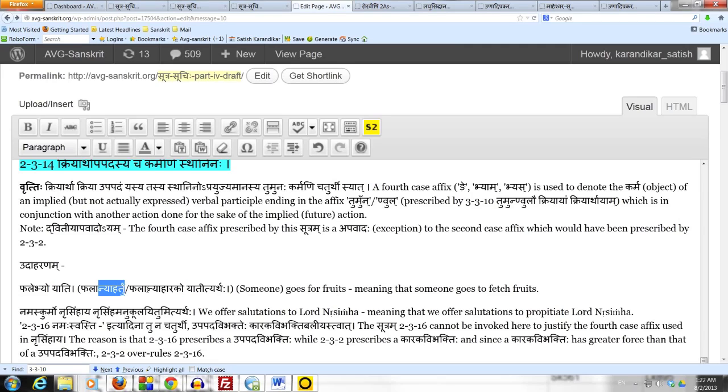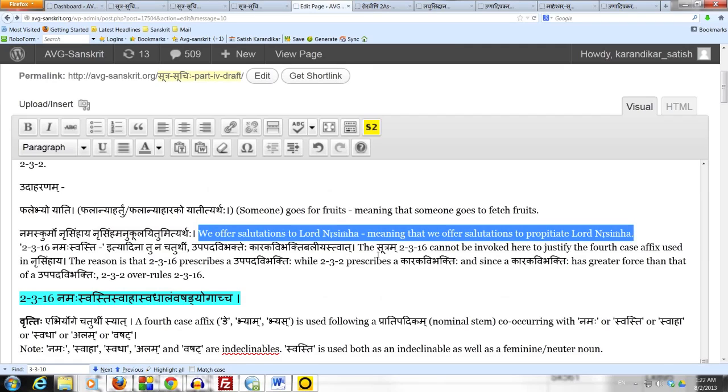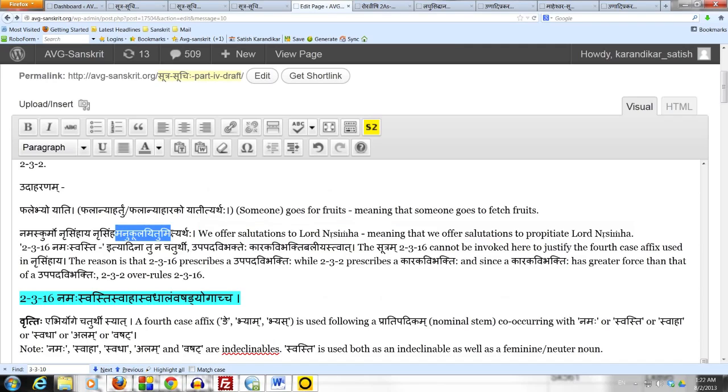The next example here is namaskurmo nrsimhaya. Nrsimham anukulayitum ityarthaha. So we offer salutations to Lord Nrsimha, meaning that we offer salutations to propitiate Lord Nrsimha. Here the participle anukulayitum, which ends in the affix tumun, has been suppressed in the sentence namaskurmo nrsimhaya. And since Nrsimha is the object of the suppressed infinitive anukulayitum, therefore we attach a fourth case affix to Nrsimha to get the form Nrsimhaya.